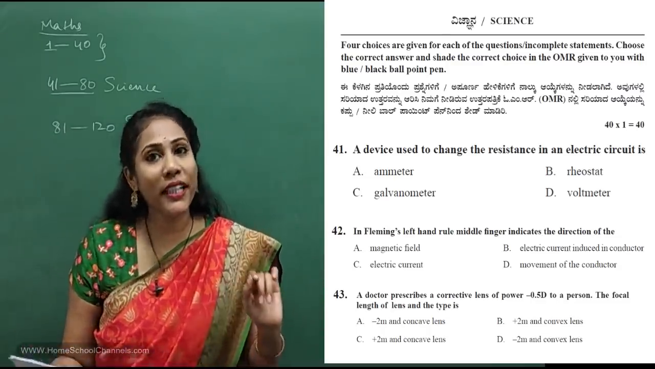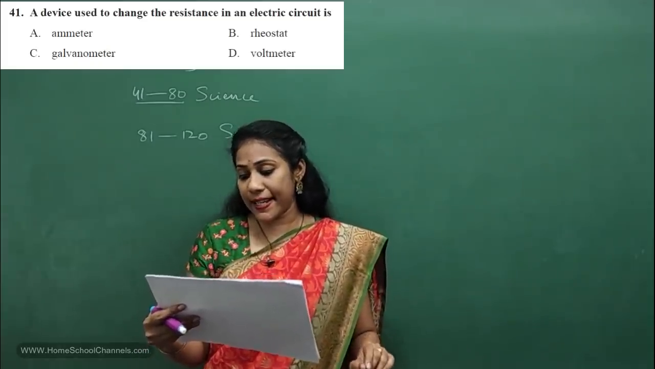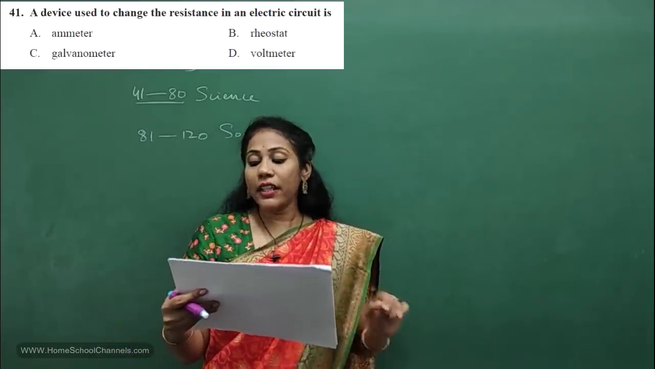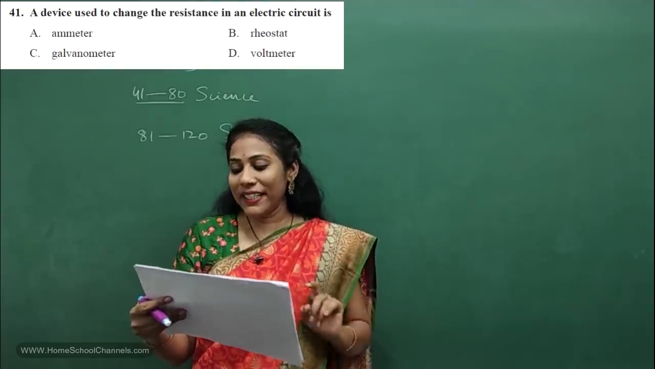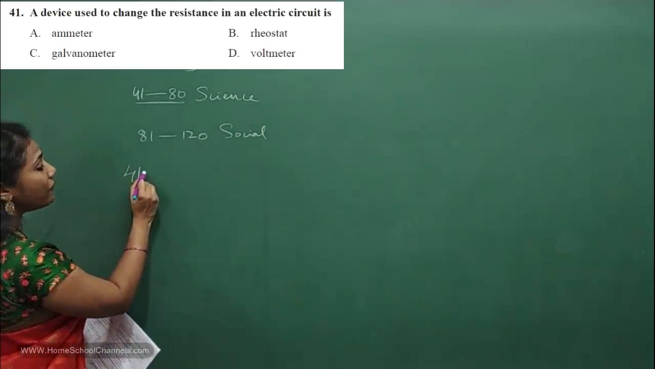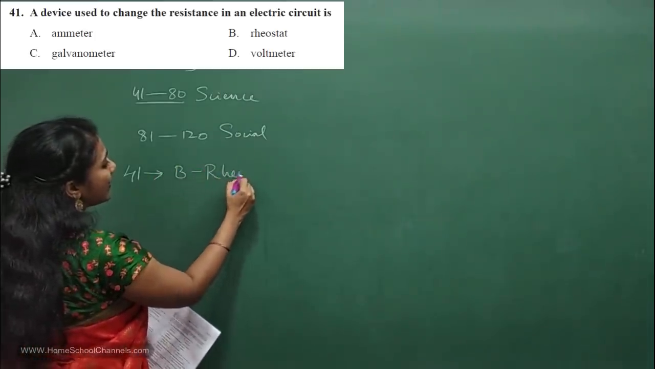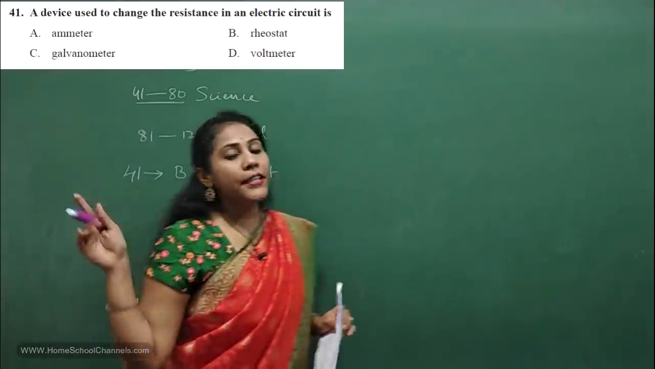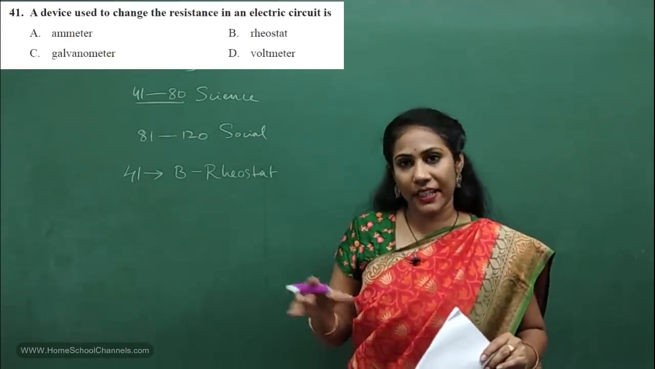Let us discuss the 41st question. A device used to change the resistance in an electric circuit is: ammeter, rheostat, galvanometer, or voltmeter. So what would be the option? Definitely it is option B, rheostat, which we also call variable resistance. Using this rheostat, we can change the resistance in an electric circuit.